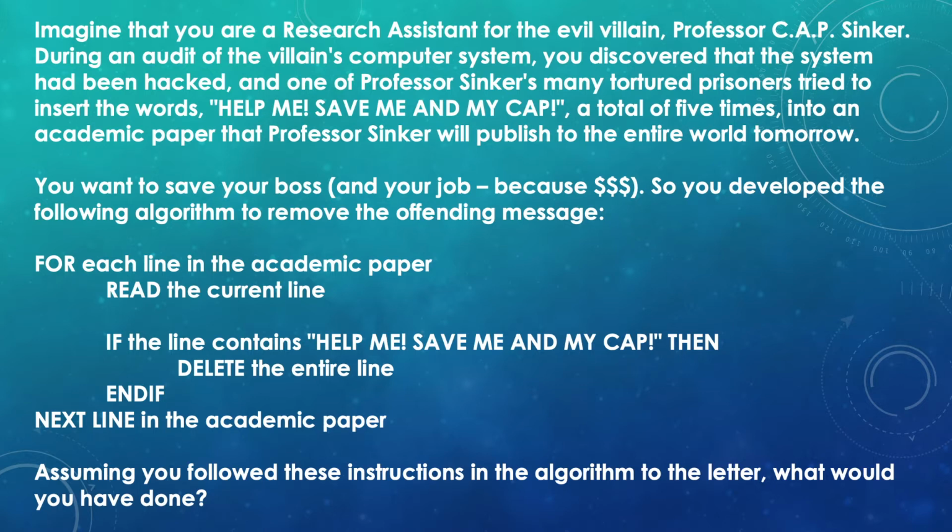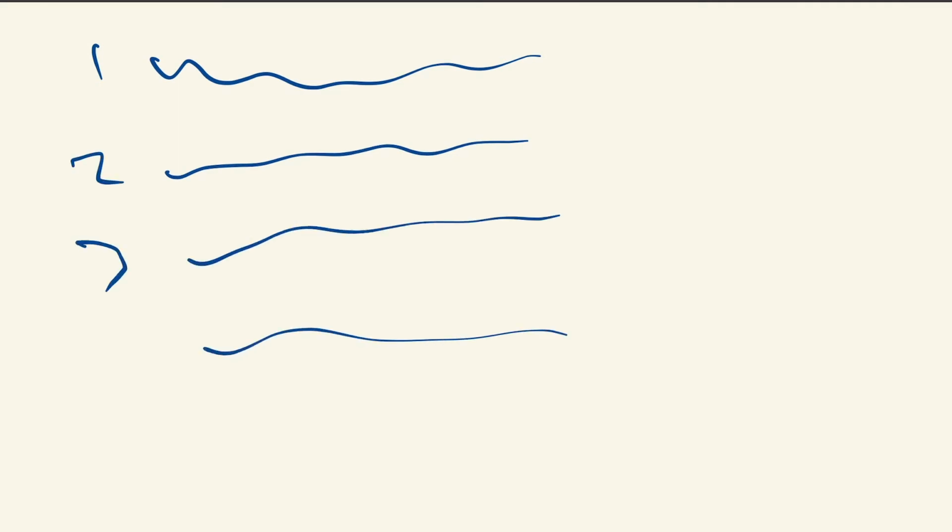Okay, so basically, it is a for loop. So let's say the academic paper has 5 lines, okay? So let me just visualize for you. This is line 1, this is line 2, this is line 3, this is line 4, this is line 5. Alright, for each line, so we always begin with the first line, right? Read the current line. Does it contain help me, save me and my cat? If it does, then you delete, right? So let's say this one doesn't contain. Okay, very good. Then we will just move on to the next line.